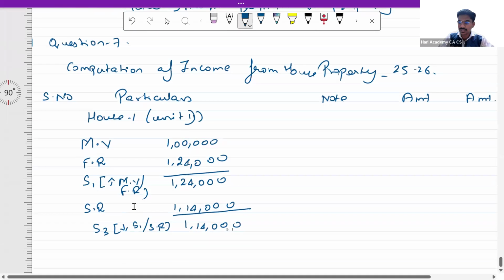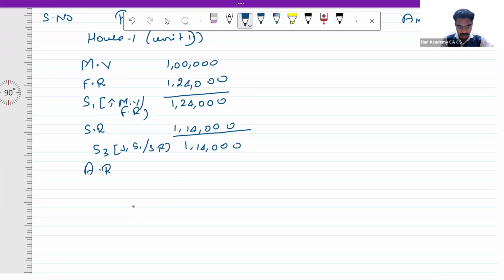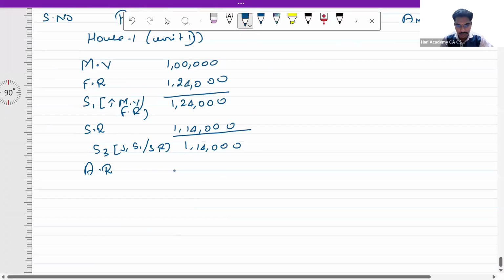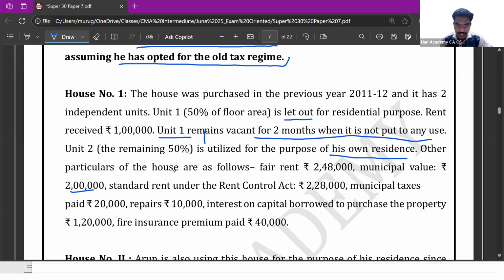Okay. So next is actual rent. Actual rent is 1 lakh rupees. Generally, the higher of step 3 and actual rent should be considered as the gross annual value. However, in the present case, the rent received is 1 lakh.